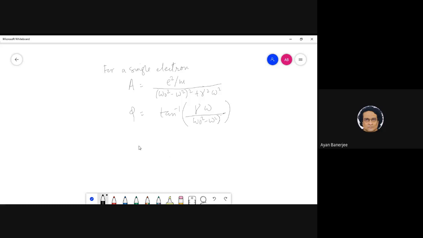My one question to you, which I'll leave as a very simple homework for today, is: if I plot these, at what frequency is the maximum amplitude of A?